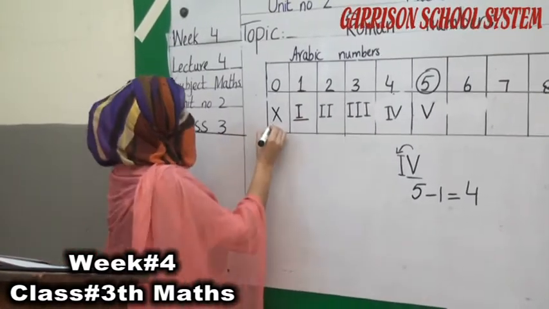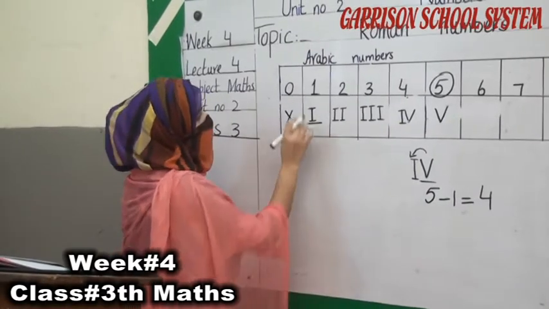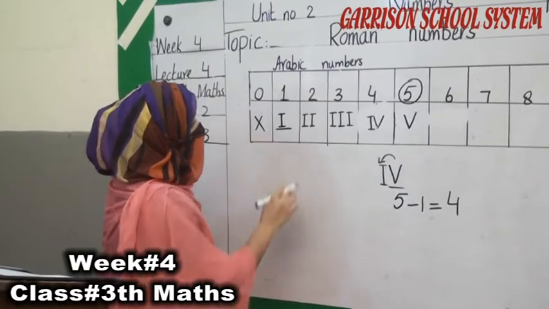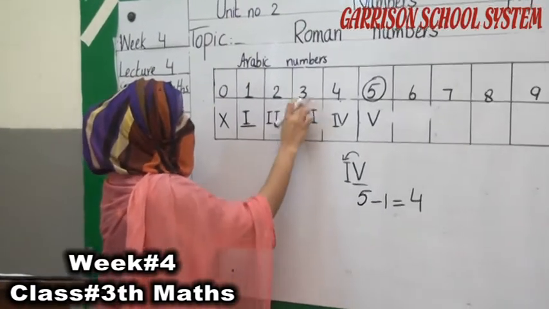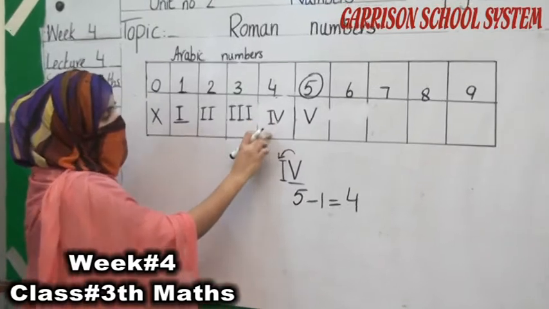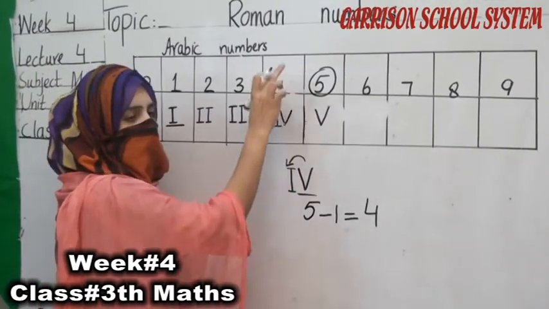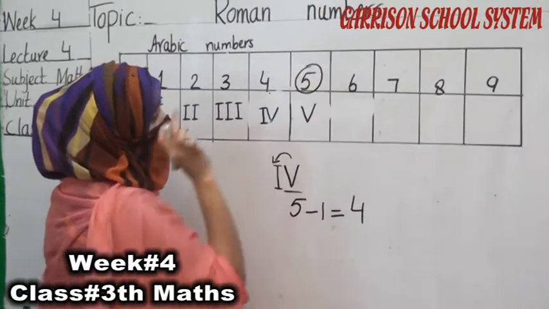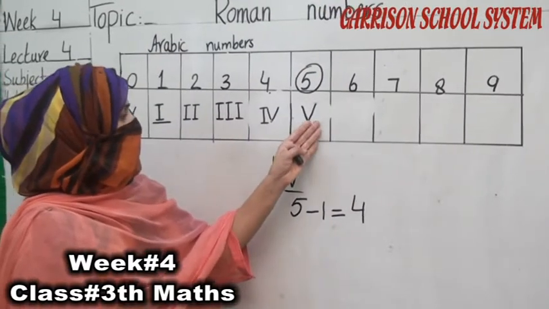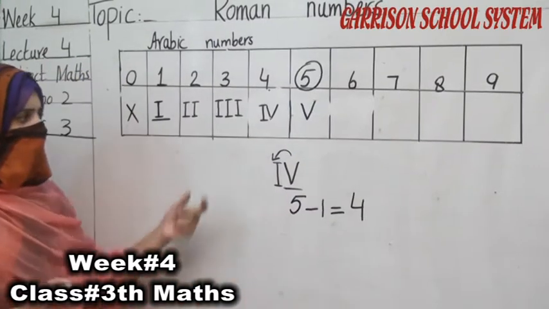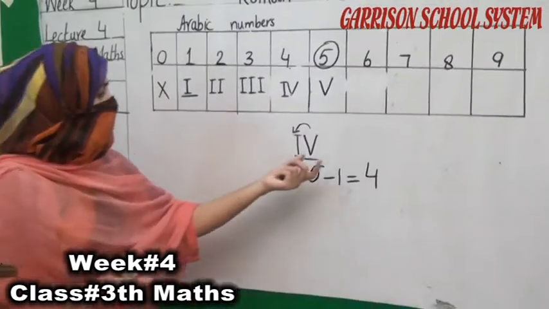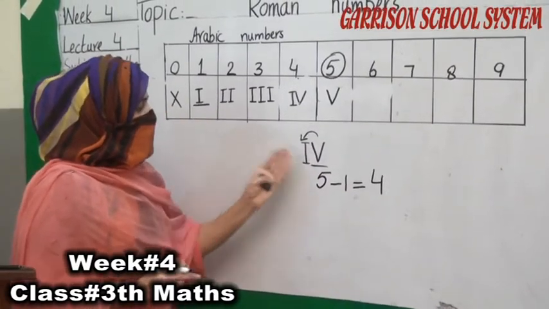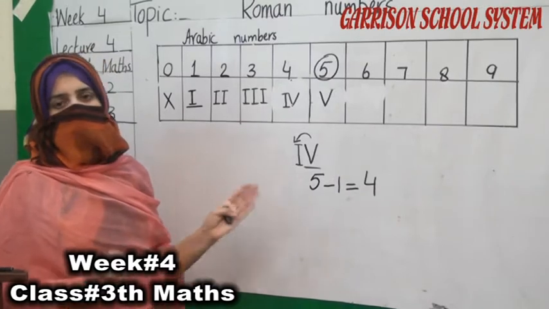Okay, look at 0. No concept of 0. We have to write I for 1, II for 2, III for 3. Now we have to write IV to represent the 4 and V is representing the number 5. This is our counting till 5. Okay, students, understand how we get number 4? When we write the number I at the left side of 5, it will become 4. Understand, students?